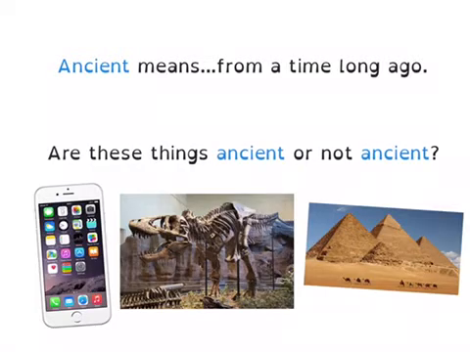The next is some fossils or bones of a dinosaur. So do you think that is ancient or not ancient? We could say that this definitely is ancient. Dinosaurs are from a long, long time ago. And the last one is a picture of the Egyptian pyramids. So we would say that as well is ancient. It is from a time long ago.